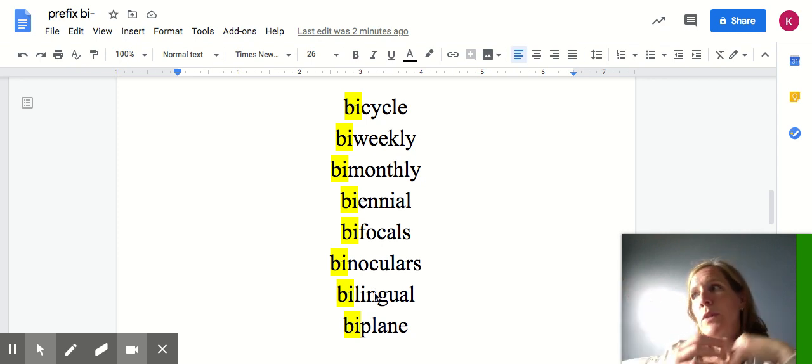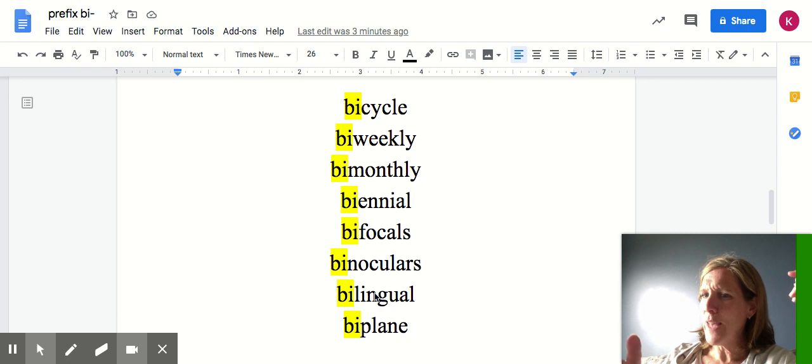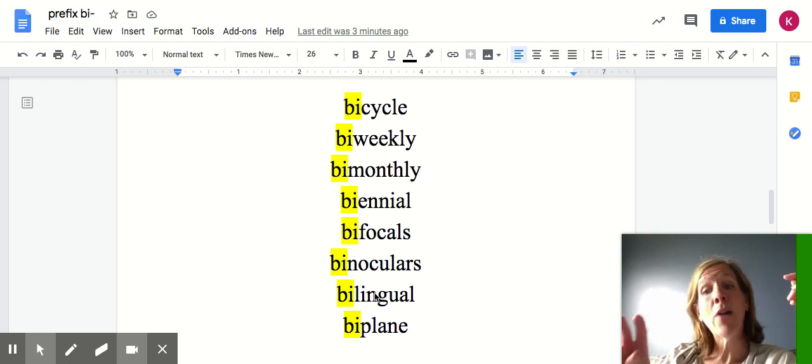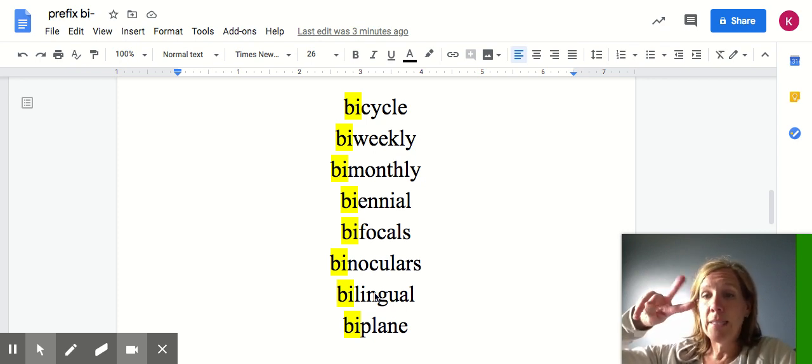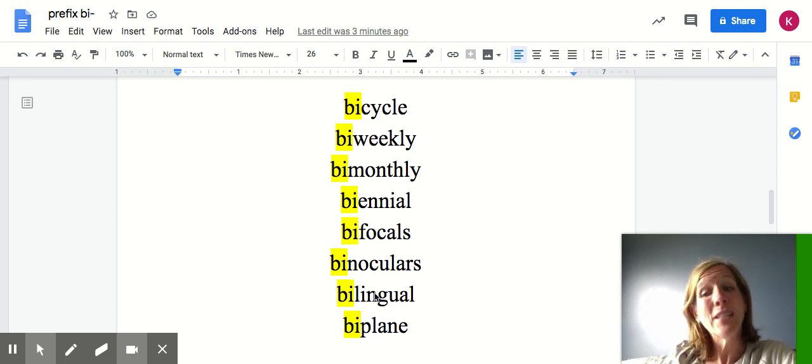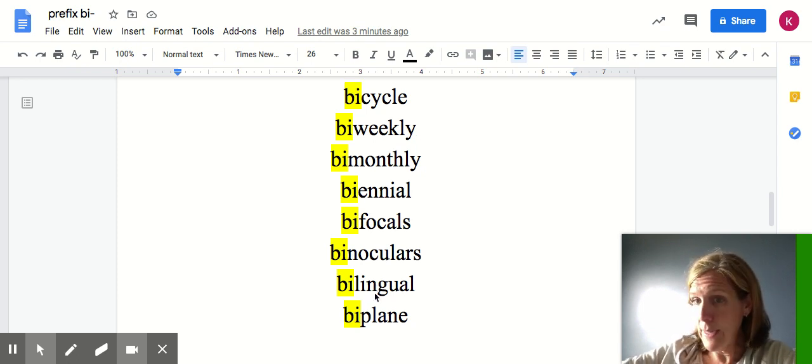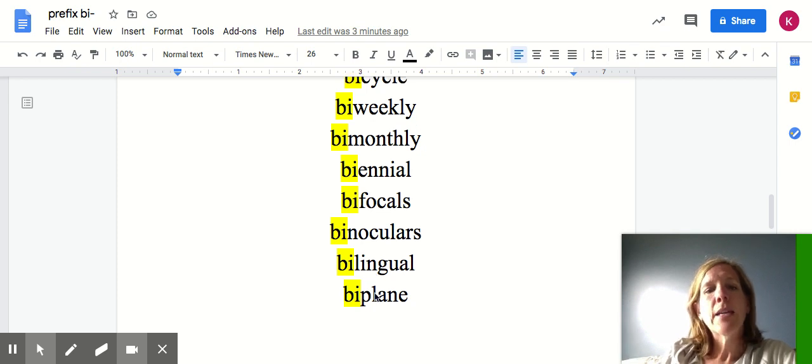Bi is one of those prefixes that names a number, right? But when we were doing polygons, we didn't talk about bi. Do you know why? Because can you make a polygon with 2 sides? No. So the smallest prefix we looked at when we were looking at sides was tri, right? Because you have to have at least 3 sides in order to make a shape. You can have 2 line segments and you make an angle, but 3 to make a shape. So we didn't look at bi when we were looking at our polygon names, but this should be familiar to you. Take a look and see what you notice.